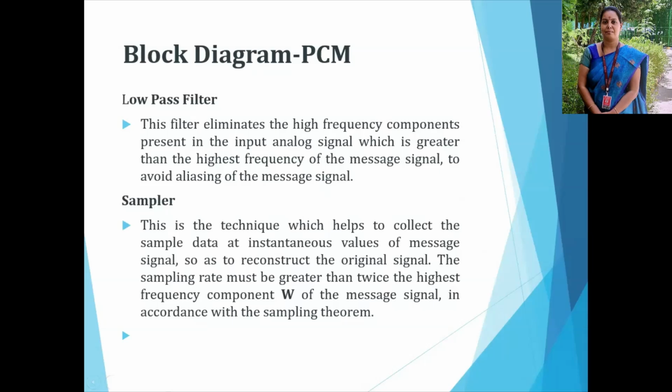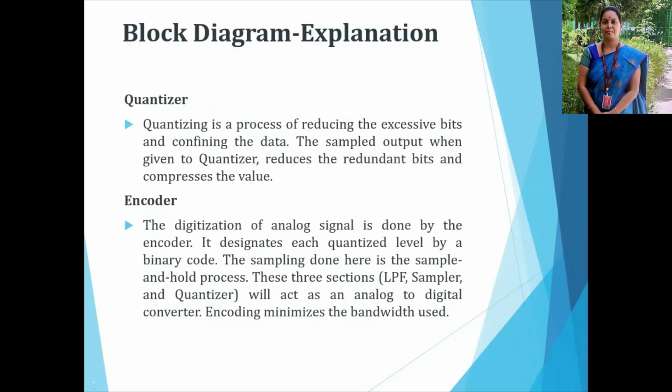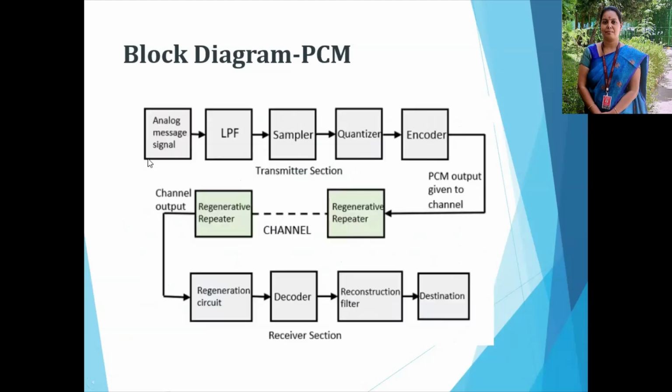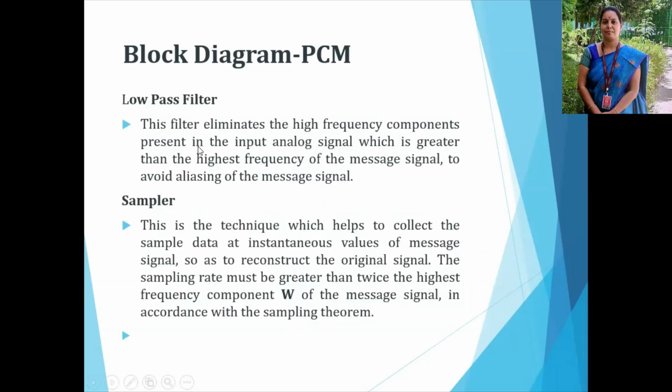So first, the low pass filter. Before that, first the analog message signal. Here analog message signal means voltage, current, speech or video or something. This is the analog signal. It is applied to the low pass filter. The low pass filter's function is to filter or eliminate the high frequency components, because a low pass filter only allows the low frequency signal.